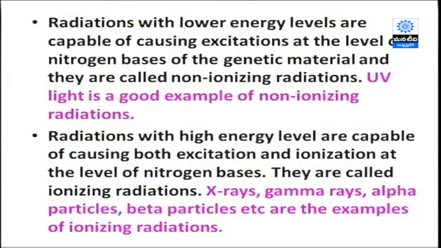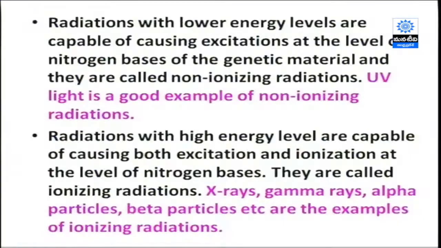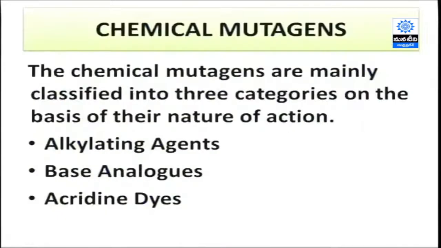Radiations with a high energy level are capable of doing both functions, excitation and ionization, at the level of the nitrogen bases. That's why they are called ionizing radiations. The best examples are X-rays, gamma rays, alpha particles and beta particles.